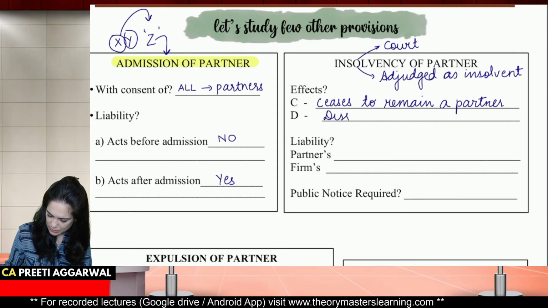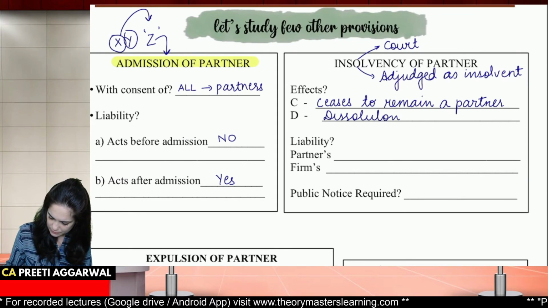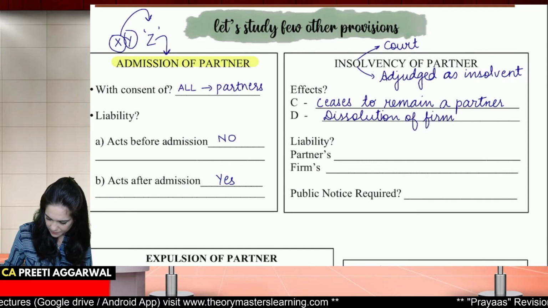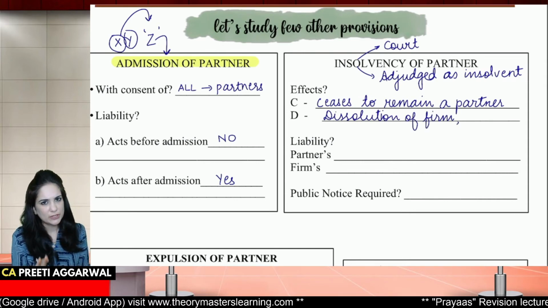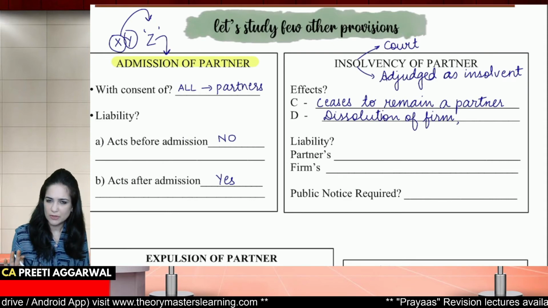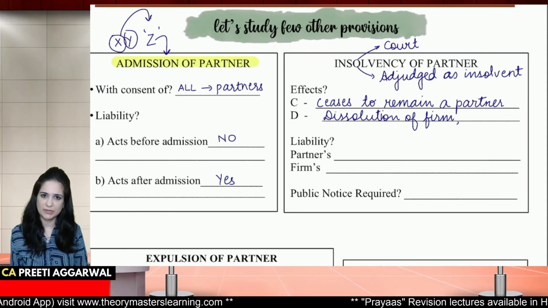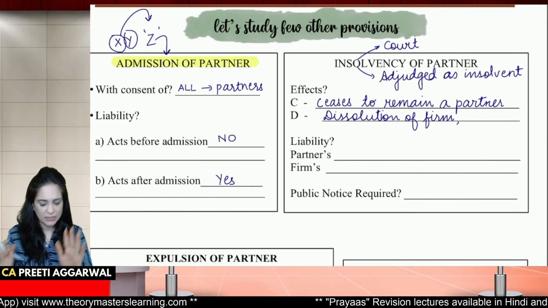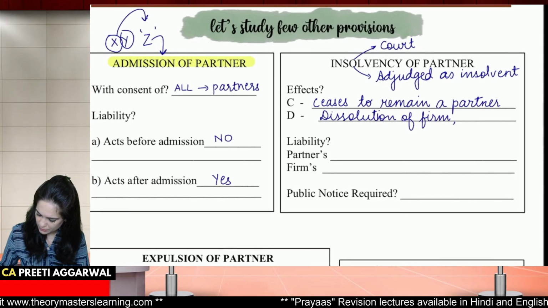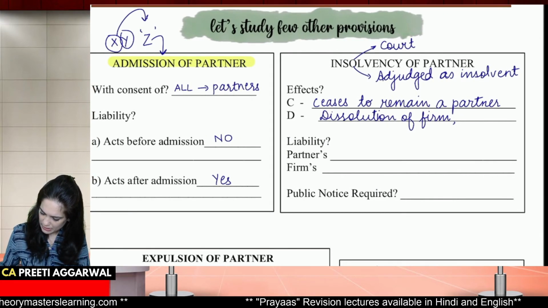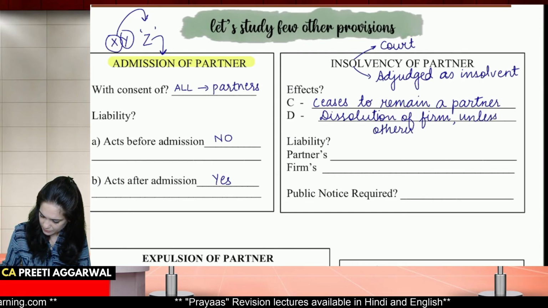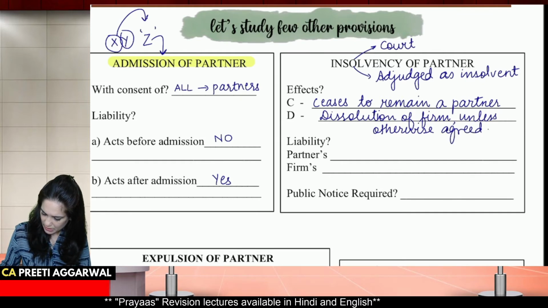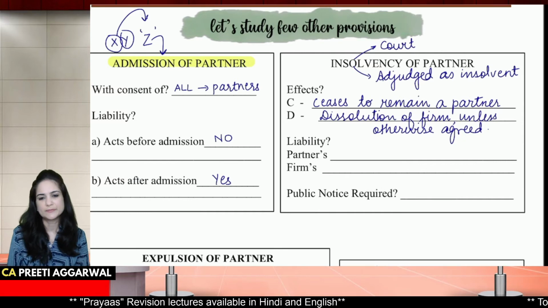But partners may agree that in case of insolvency, the firm will not be dissolved. Unless they make such an agreement, the firm will be dissolved, unless otherwise agreed.